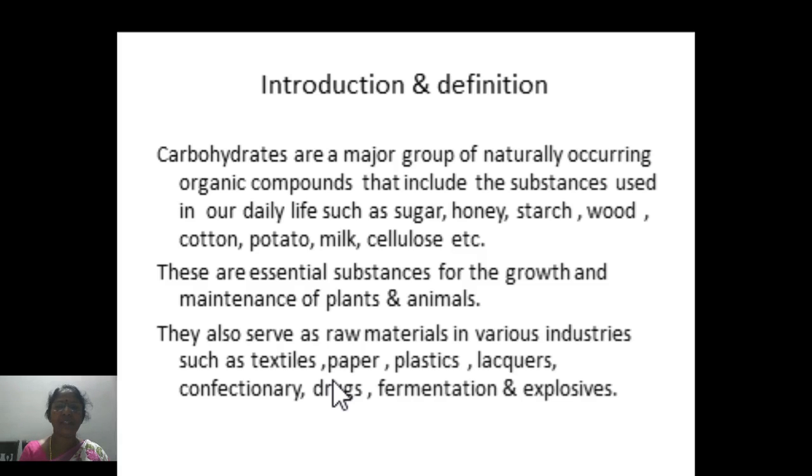In other words, these are essential substances that are required for the growth and maintenance of plants and animals. These also serve as raw materials in various industries such as textiles, paper, plastics, confectionery, drugs, and explosives as well.